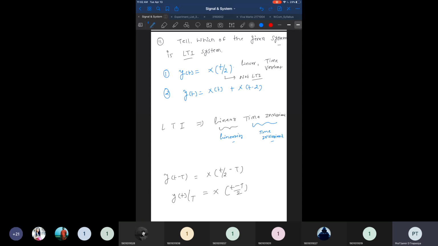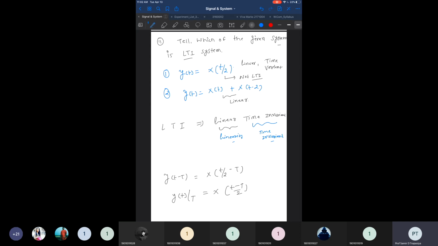For the second case, y of t is equal to x of t plus x of t minus 2. In that case, if we take these equations, y1 of t is equal to x1 of t plus x1 of t minus 2, y2 of t is equal to x2 of t plus x2 of t minus 2, and if we add them up, it is linear. It looks linear, right?